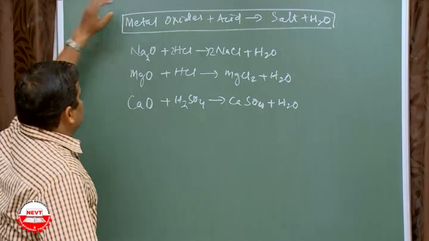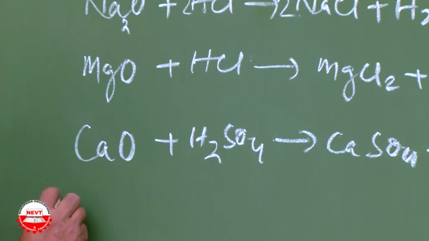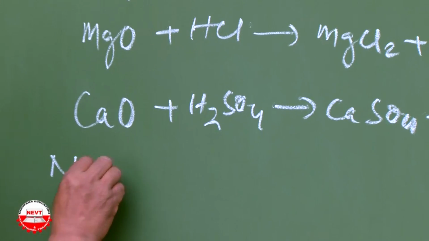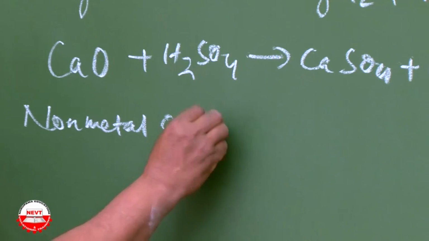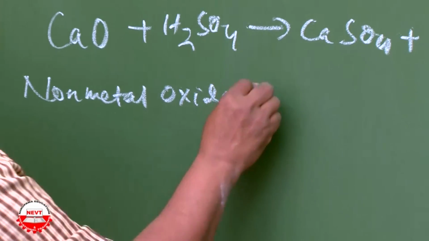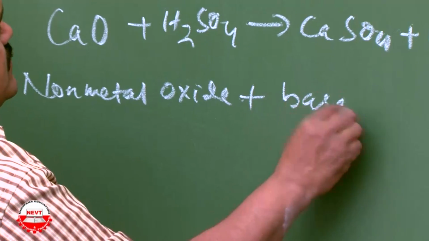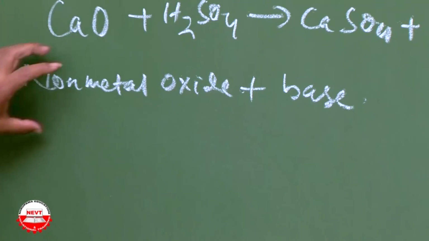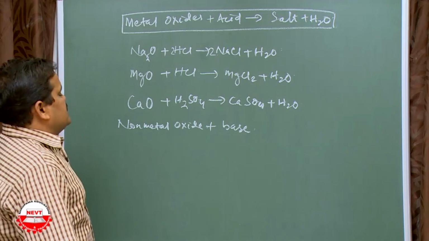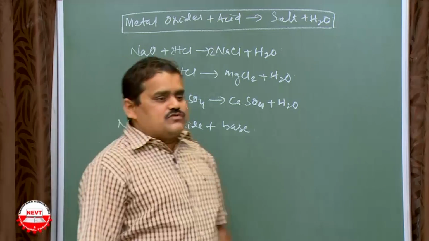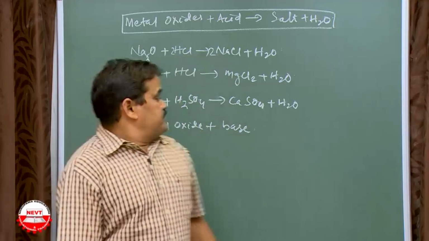So it's okay. Another one I will discuss, non-metal oxide with base. Normally non-metal oxides are acidic in nature. Not all non-metal oxides. Some non-metal oxides are also neutral. It's okay.